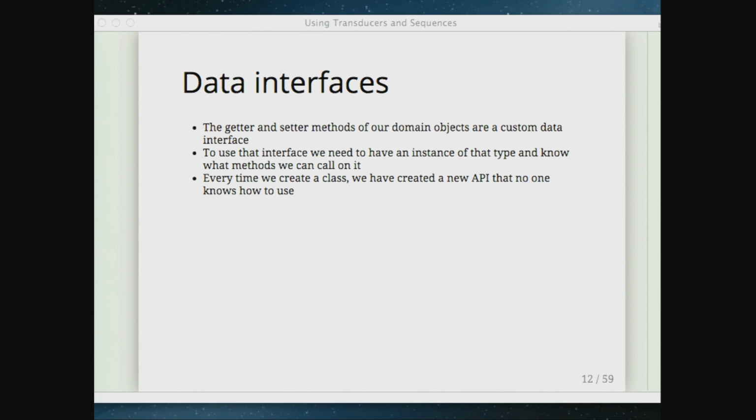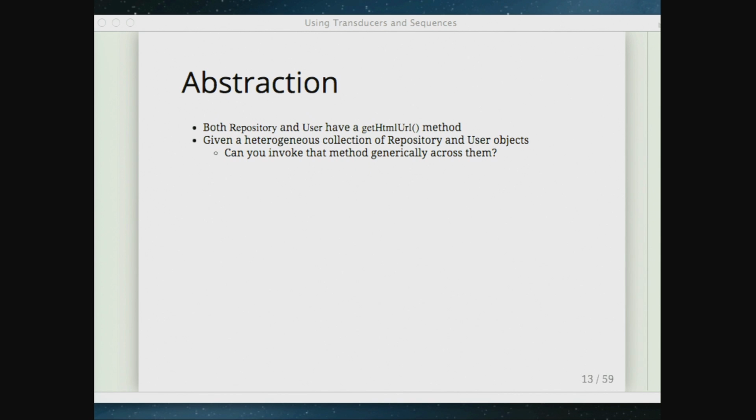So I think about those domain objects now as having this custom data interface. And it's actually really problematic. It generates huge amounts of boilerplate noise, and it really bothers me now coming back from Clojure. But we'll talk about what Clojure does instead.